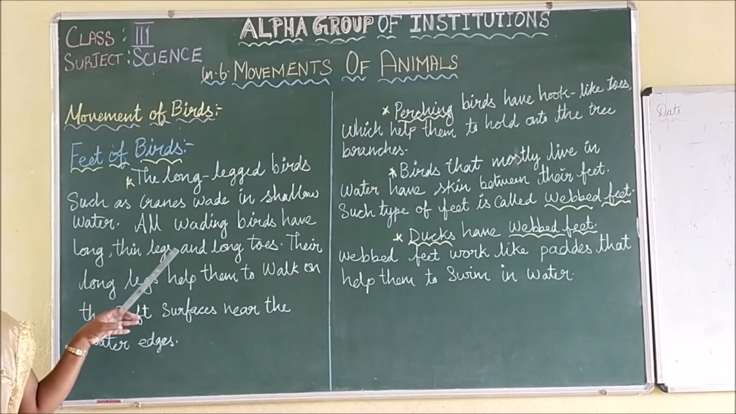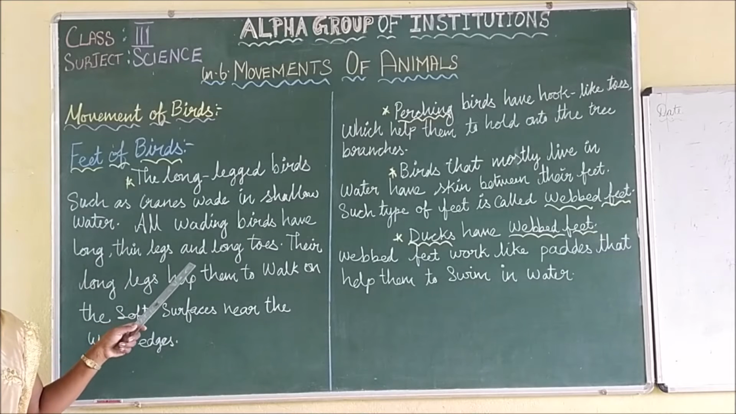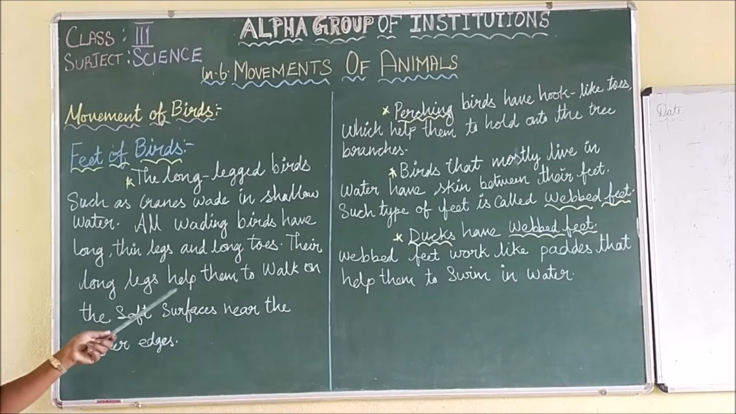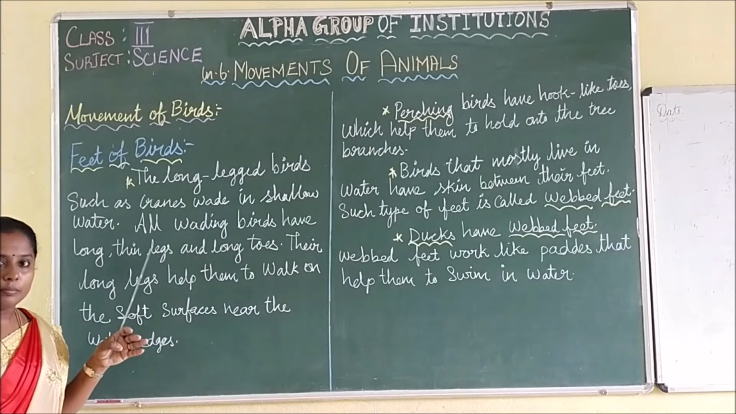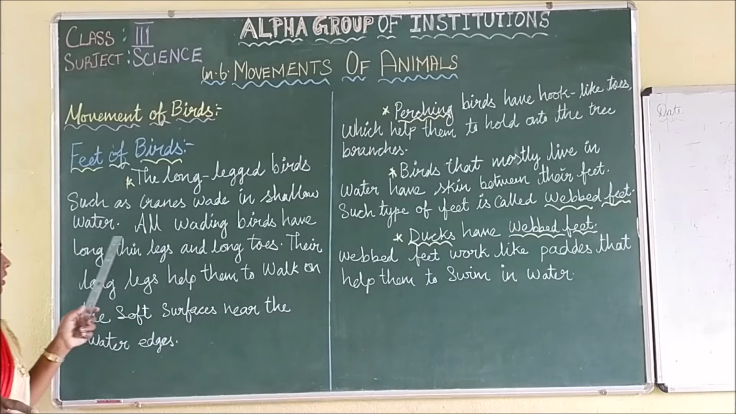All wading birds have long, thin legs and long toes. Their long legs help them to walk on the soft surface near the water edges. So the long-legged birds, such as cranes, wade in shallow water.